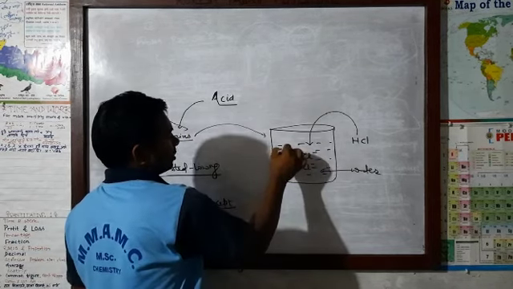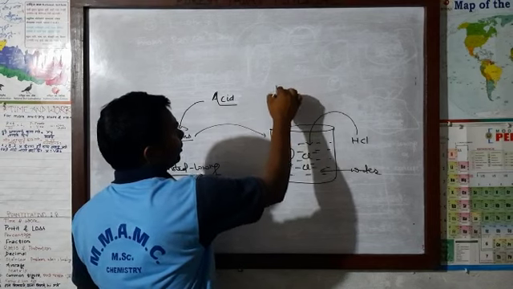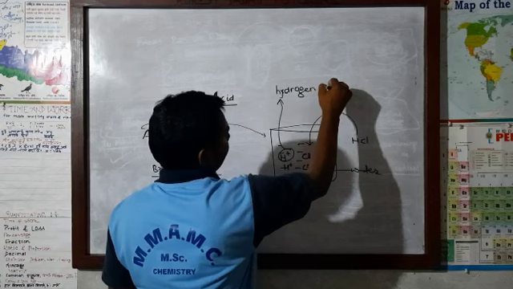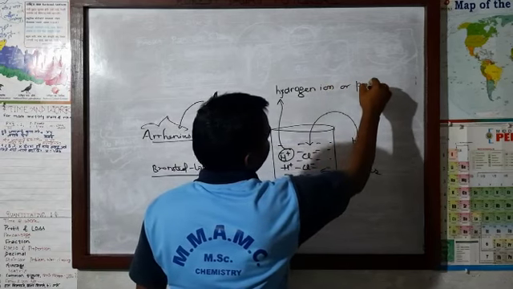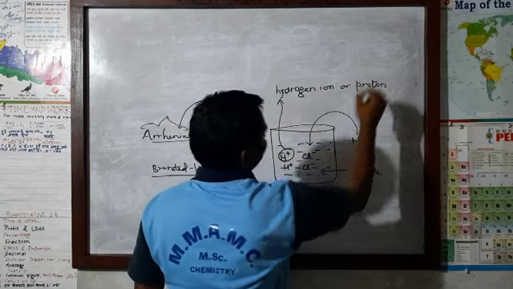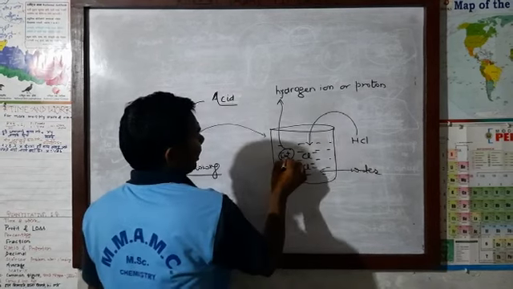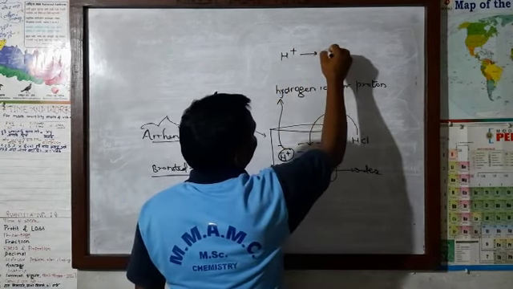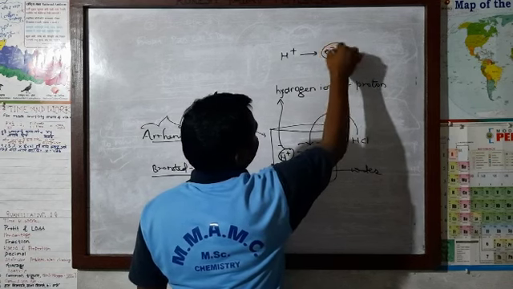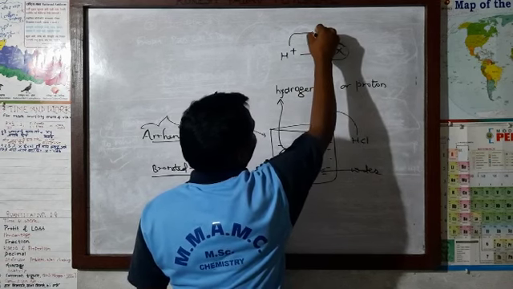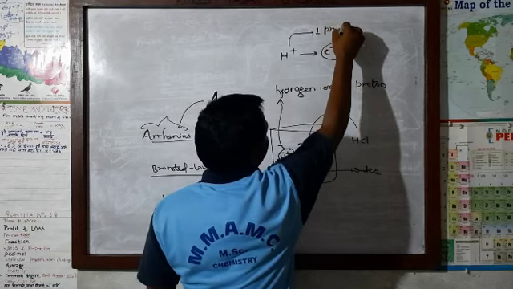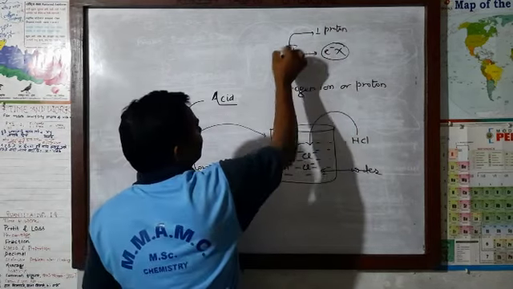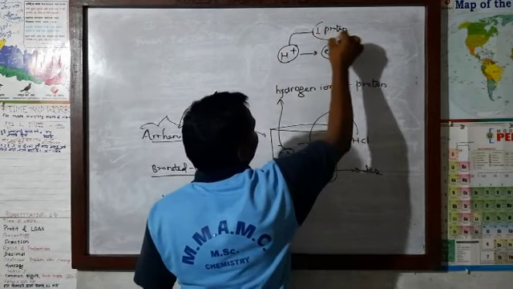This H plus is hydrogen ion, or we can call it proton also. Why do we call it proton? Because in H plus ion there is no electron. There is only one proton in H plus. That's why this H plus can be termed as proton.